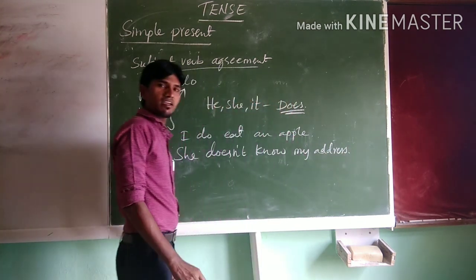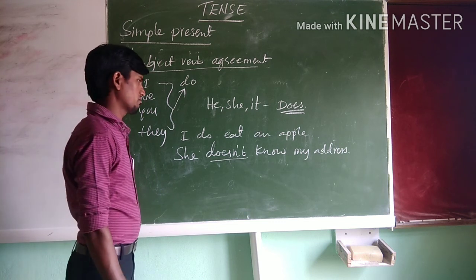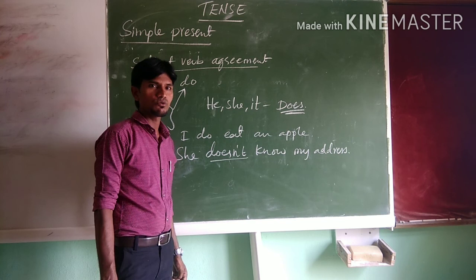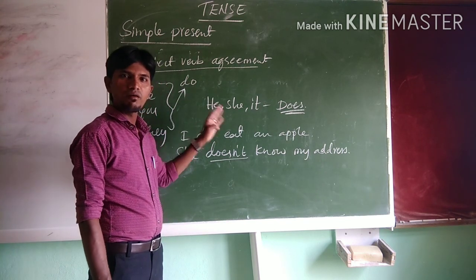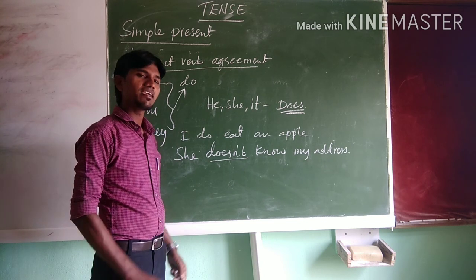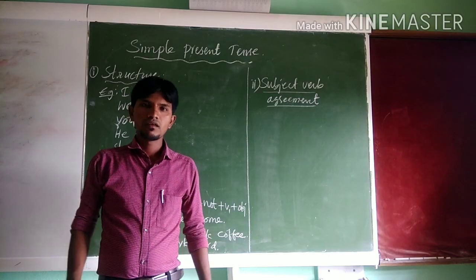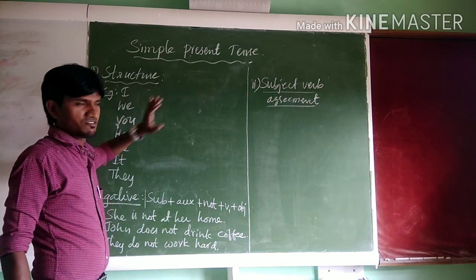A negative statement. So, my dear children, this is the way we have to use structure or simple present tense to make simple statements. Alright? Yes, my dear students, now let us learn simple present structure.